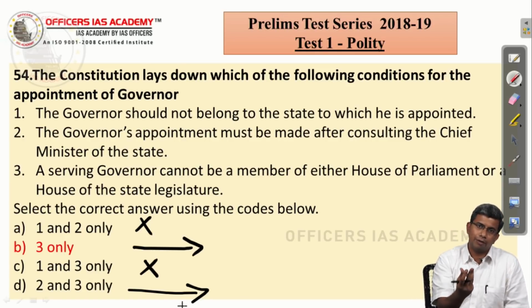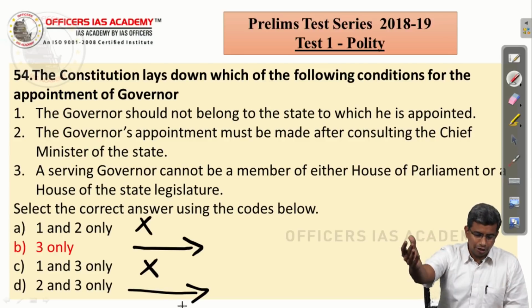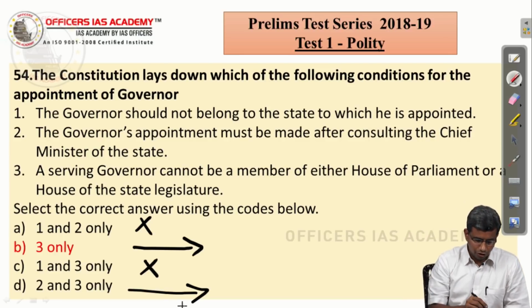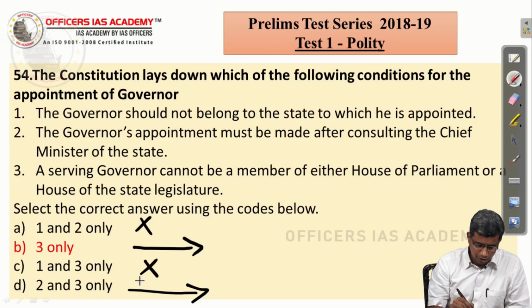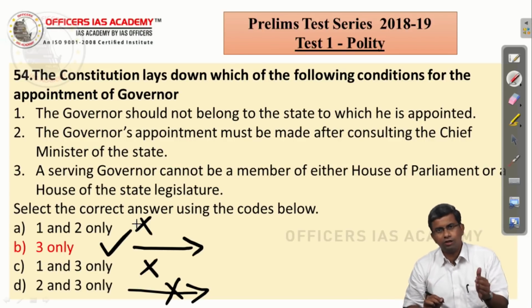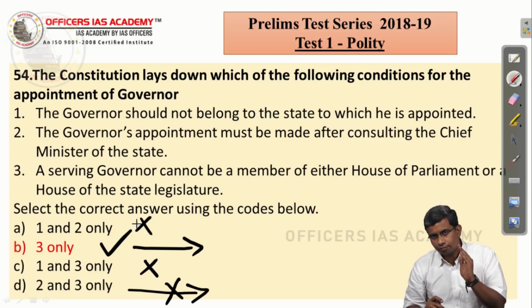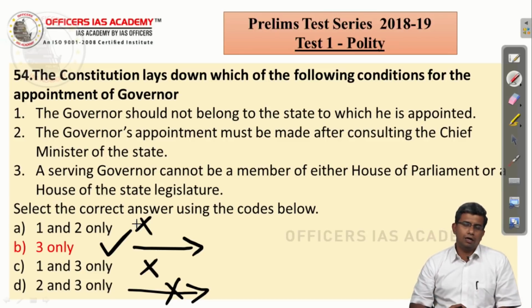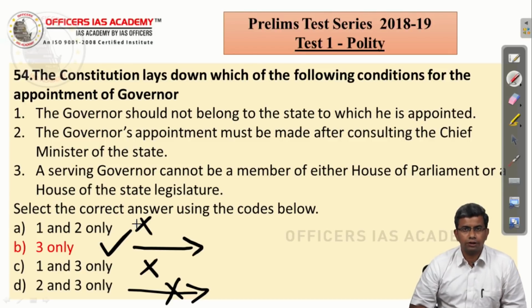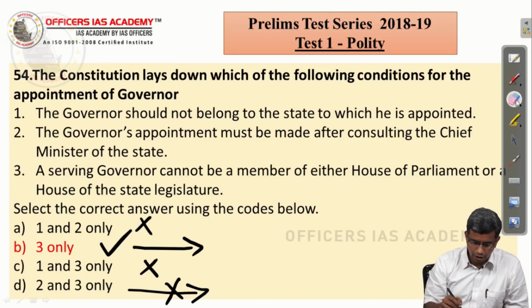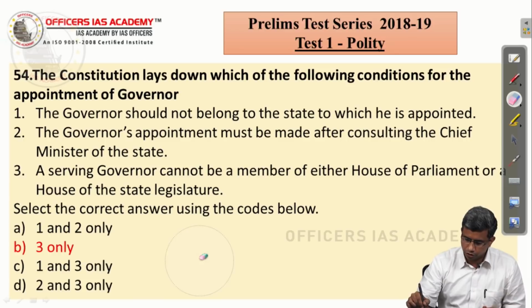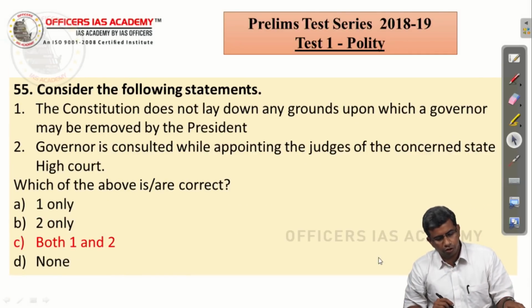So, the moment you know it was recommended by the Sarkaria Commission, you know that it is not there in the constitution. So, that makes option D also wrong. So, the correct answer is B, 3 only, because a governor should not be a member of either House of Parliament or House of the State Legislature, right. So, that is a constitutional requirement. So, the correct answer is B, 3 only.